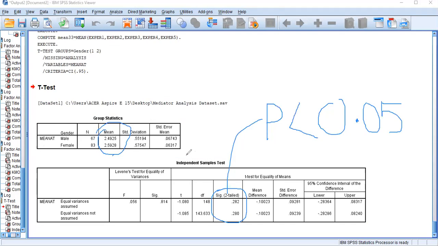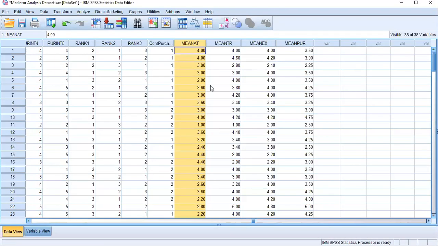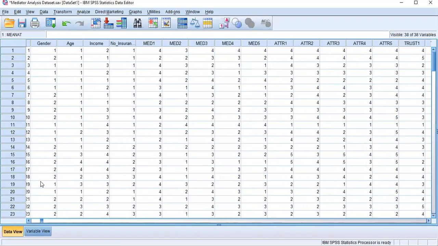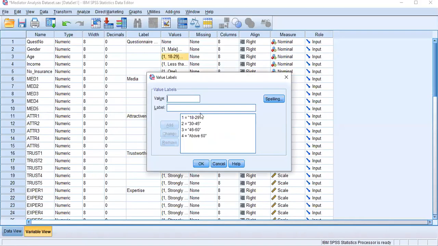Now this is what we call the independent sample t-test. Why do we run the independent sample t-test? Because in gender we have only two categories. If your variable has two categories, then you can run the independent sample t-test. Now for an example, let's go back to our data sheet. Here I'm going with the other variable, not gender. Under age, I have several categories, more than two. I have 4 categories.